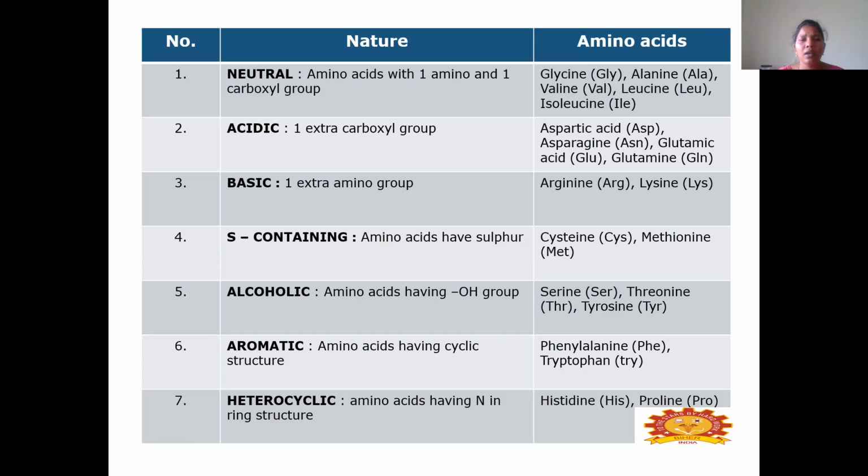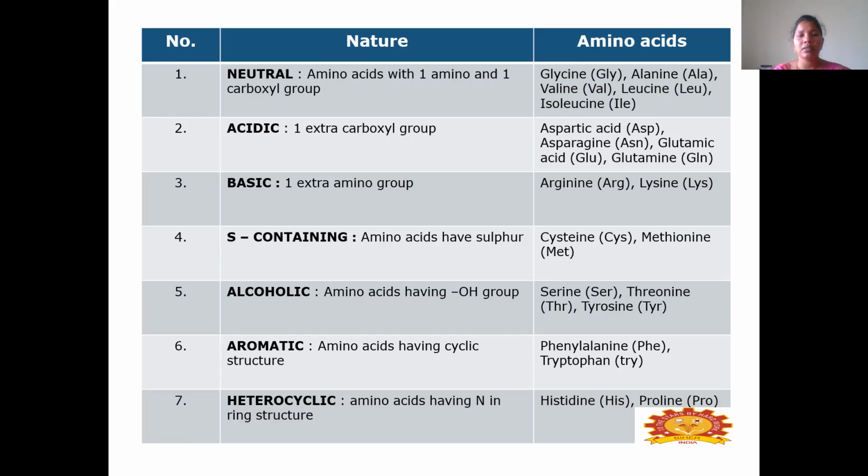Those are neutral amino acids, acidic amino acids, basic amino acids, sulfur containing amino acids, alcoholic amino acids, aromatic amino acids and heterocyclic amino acids. The neutral amino acids have both one amino group and one carboxylic acid group. Base is there and acid is there, so we refer to it as a neutral amino acid. Examples are glycine, alanine, valine, leucine, isoleucine.